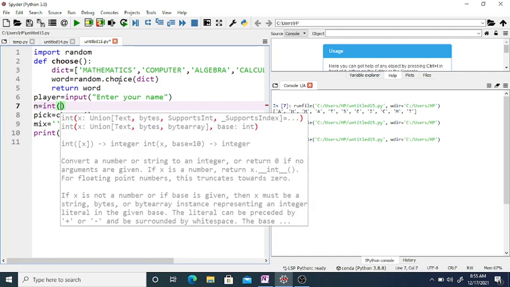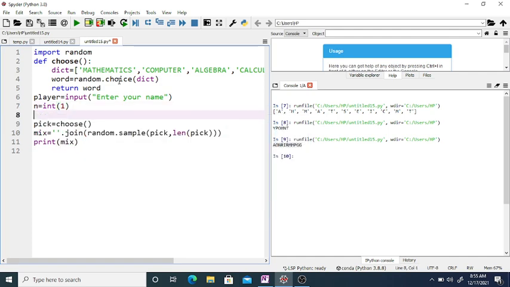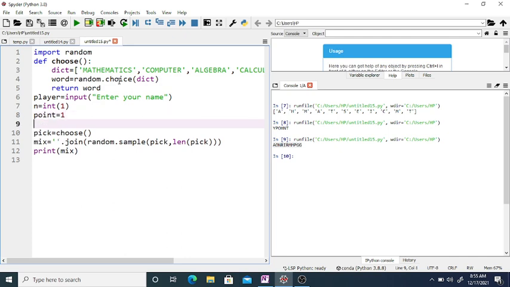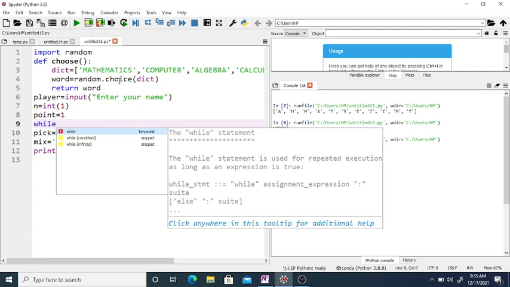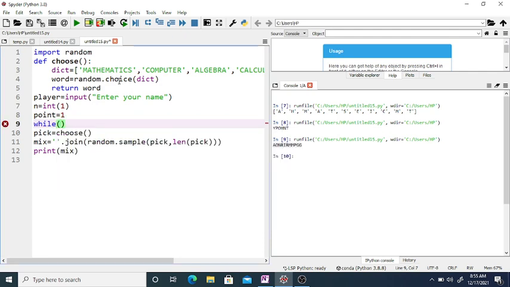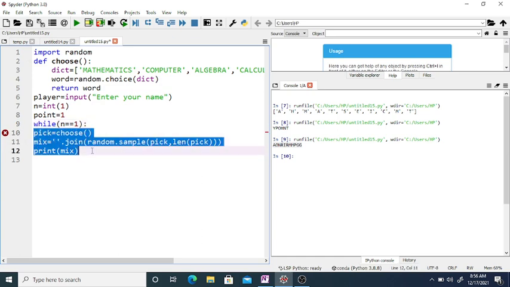We also require points. Initially we assume point is equal to 1. We are going to use n for the while loop. If it is true, if the user presses 1, then again the computer will give him one mixed up word. So while n is equal to 1, pick the word, mix the given word, and print the given word.